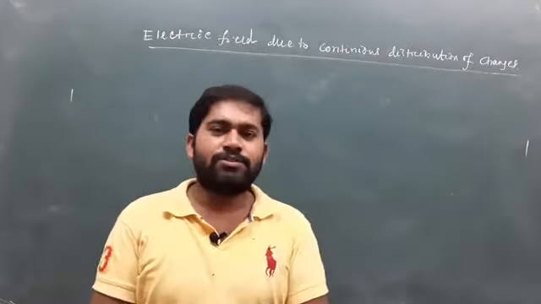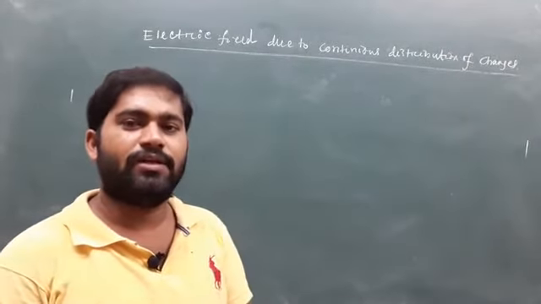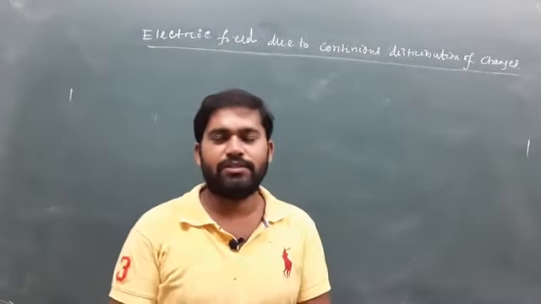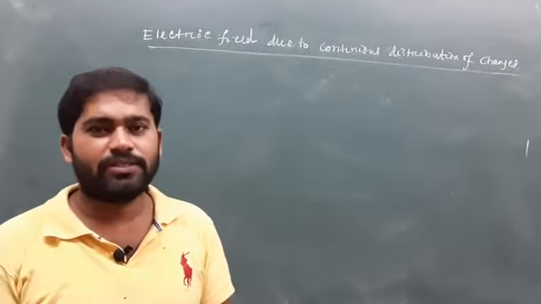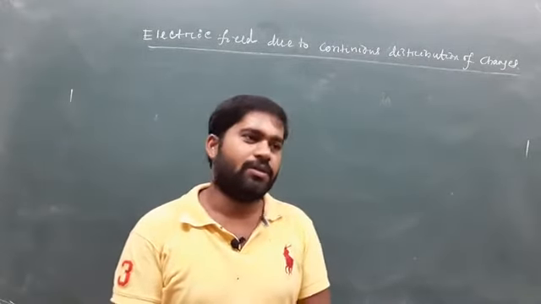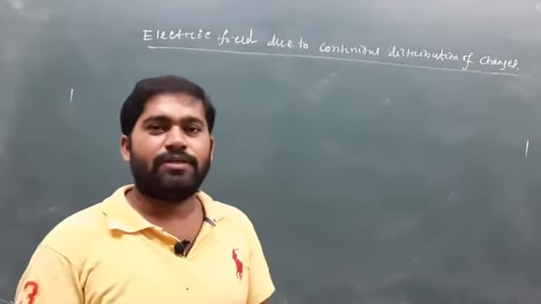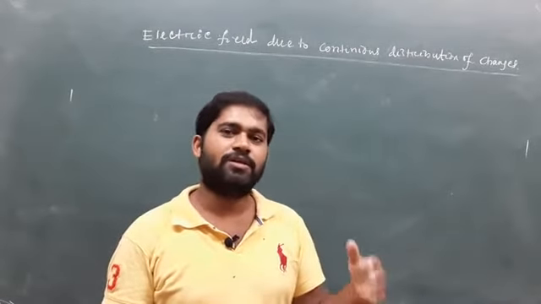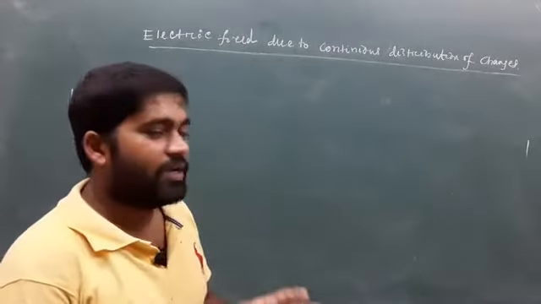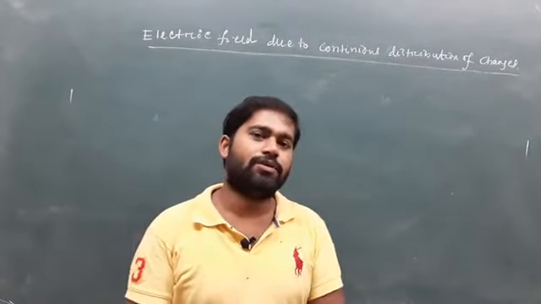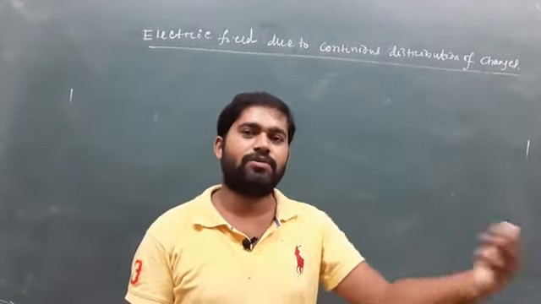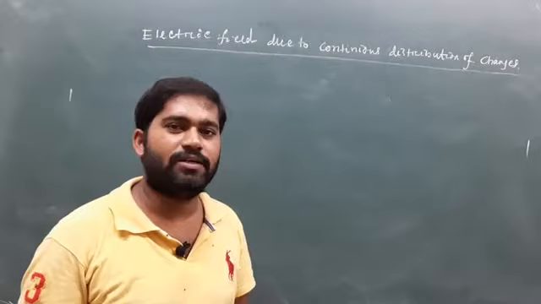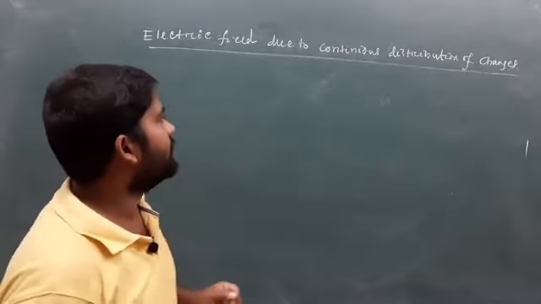In case of continuous distribution of charges, as we discussed in electric charge, the continuous distribution of charges is mainly divided into three categories: linear charge distribution, surface charge distribution and volume charge distribution. We also measured the different expressions for force in each case. And when we are calculating the electric field for linear, surface and volume distributions, we can directly use the formula of force that we have already derived in case of electric charge.